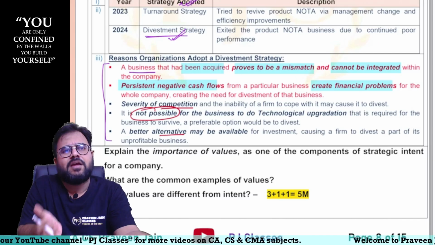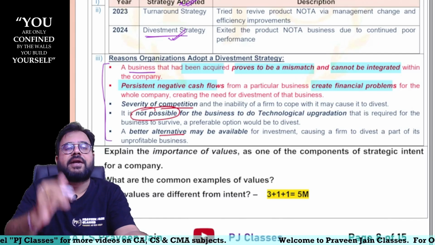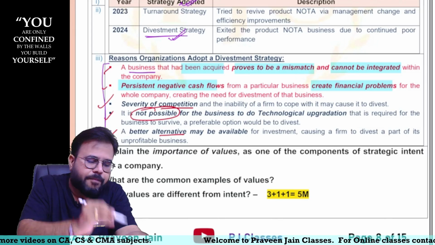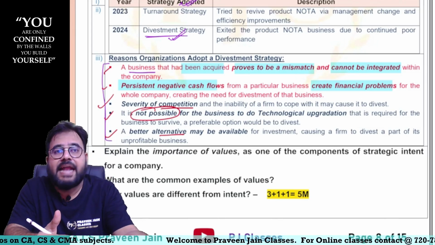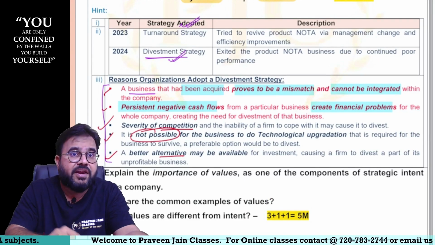Or maybe we are closing this particular division or product because we have a better alternative which is available, sir. So these are some reasons when a company can go for divestment strategies, sir. So that is the answer, sir. You have to be very clear, sir.